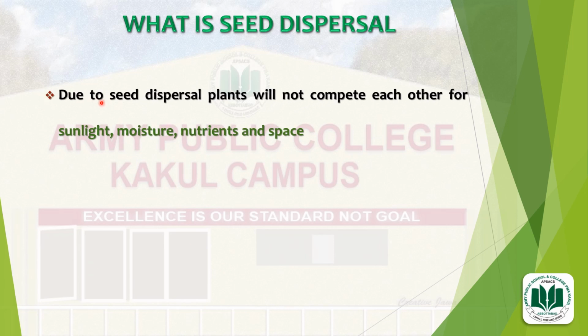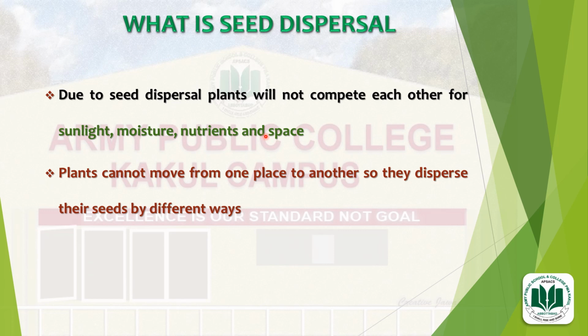Number 2, due to seed dispersal, plants will not compete with each other for sunlight, moisture, nutrients and space. What will happen if seeds grow near the parent plant? They will start competing with each other for sunlight, moisture, nutrients and space, and they will not be able to grow healthier, and it decreases the chances of survival.